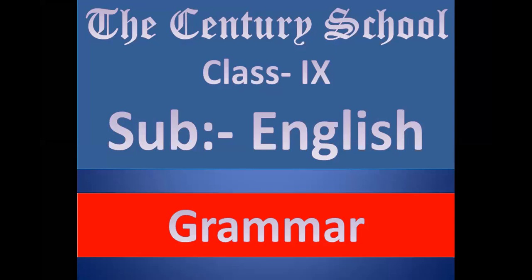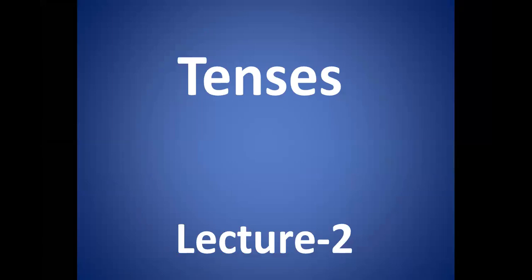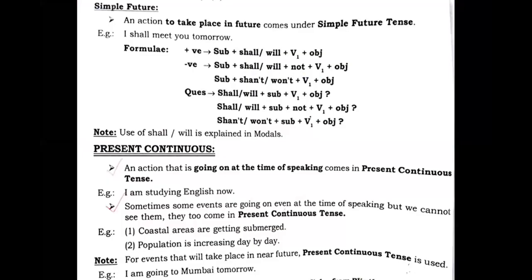Class 9, subject English, and we are studying grammar, students. Tenses we are studying in the grammar, and this is lecture number 2. Lecture number 2 means like in lecture number 1, students, we studied simple present and simple past. Now we are going to study simple future.